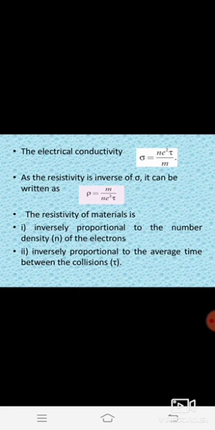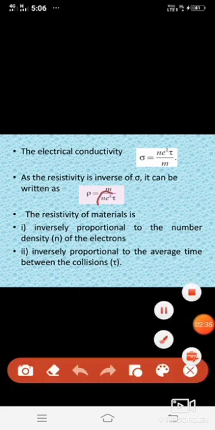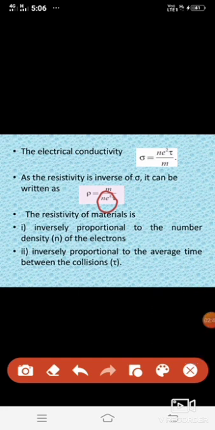From this equation, the resistivity of the material is inversely proportional to n, the number density of electrons, and inversely proportional to tau, the average time between collisions.